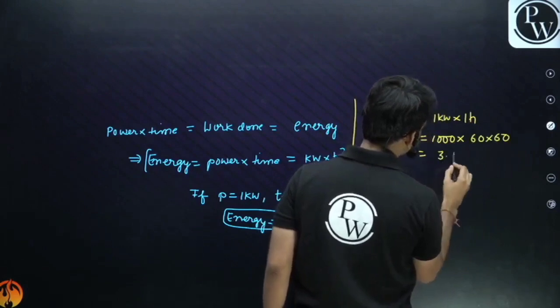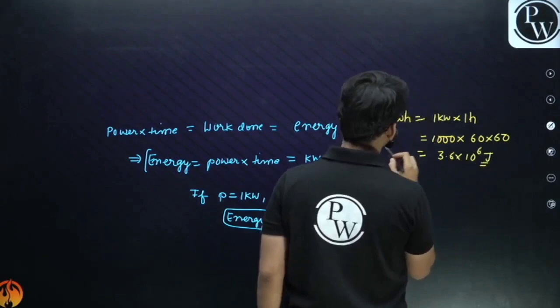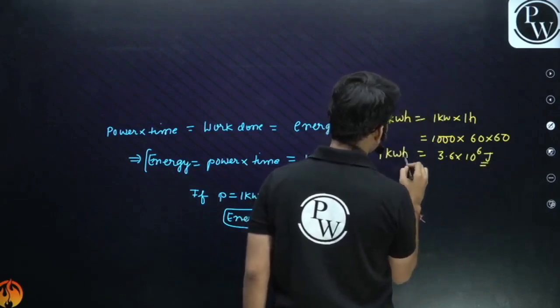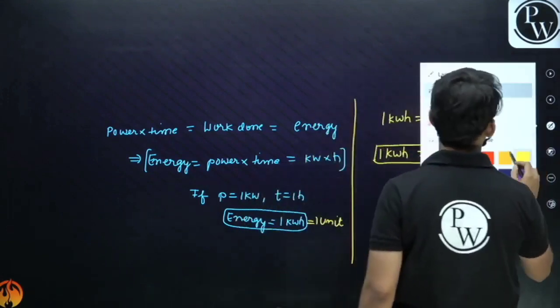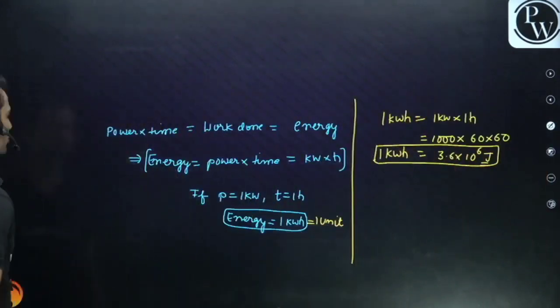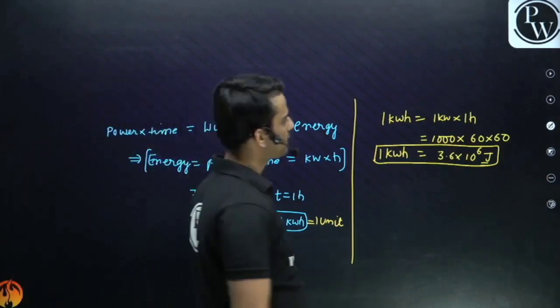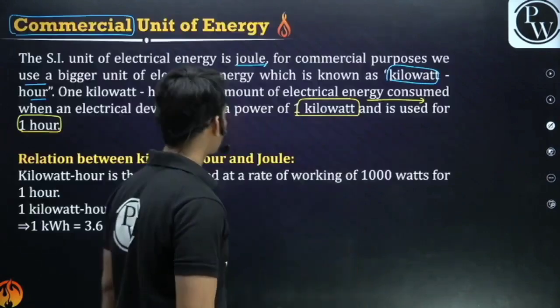So it will be 3.6 into 10 raised to the power 6 joules. So 1 kilowatt hour is equivalent to this many joules. Clear? 1 kilowatt hour is equal to 3.6 into 10 raised to the power 6 joules. Is it clear, guys?